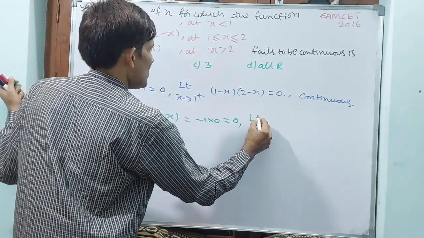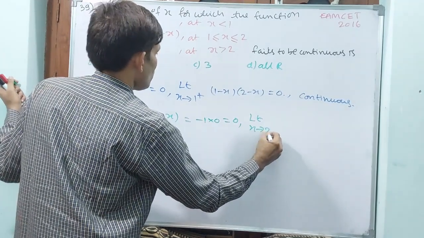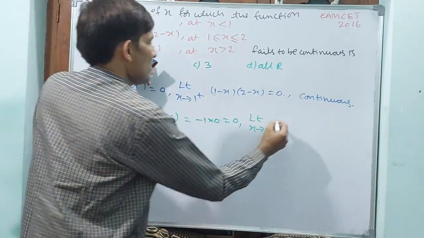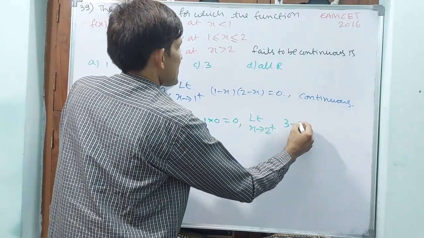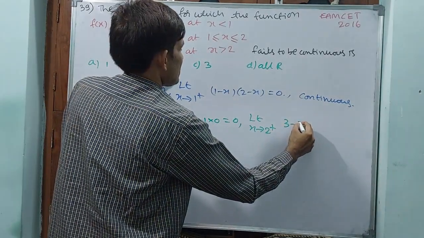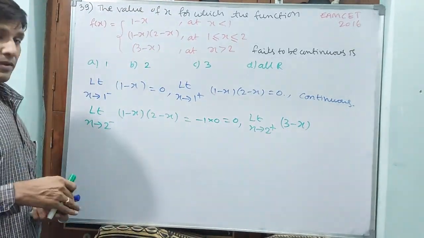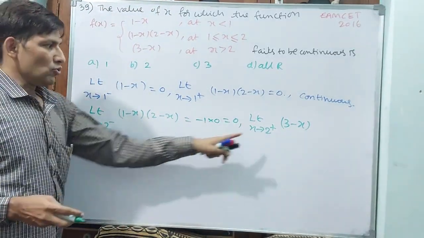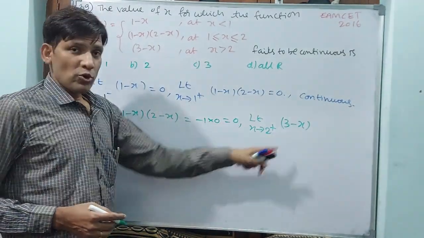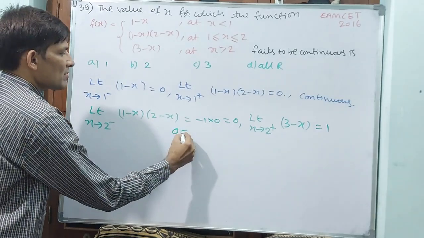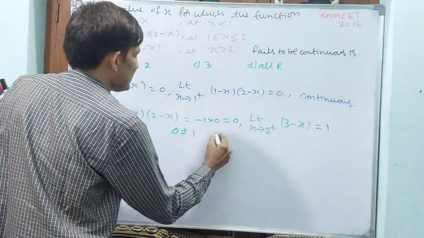Right hand limit, you see. Limit x tends to 2 plus. 2 plus means greater than 2, so you take 3 minus x. Okay? 3 minus x, right hand limit. How to apply 2? 3 minus 2 is 1. Now you tell me, 0 is not equal to 1. That means discontinuous.